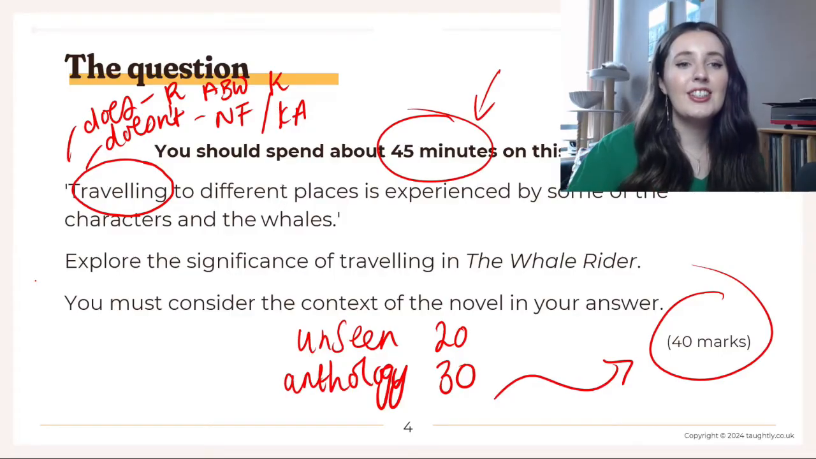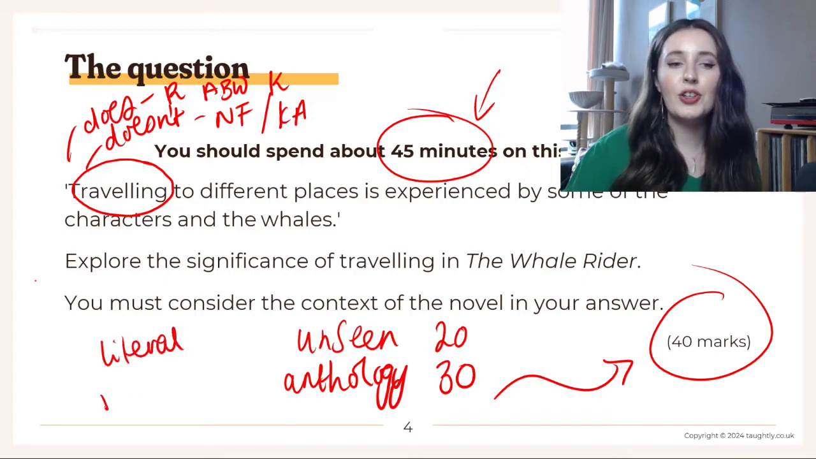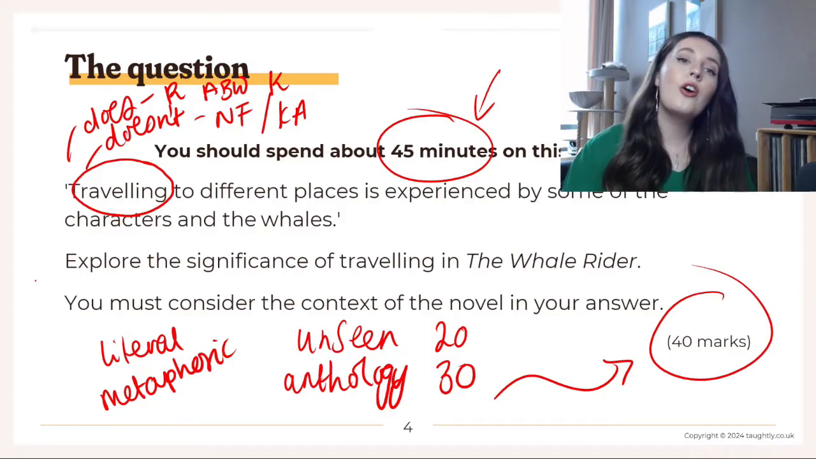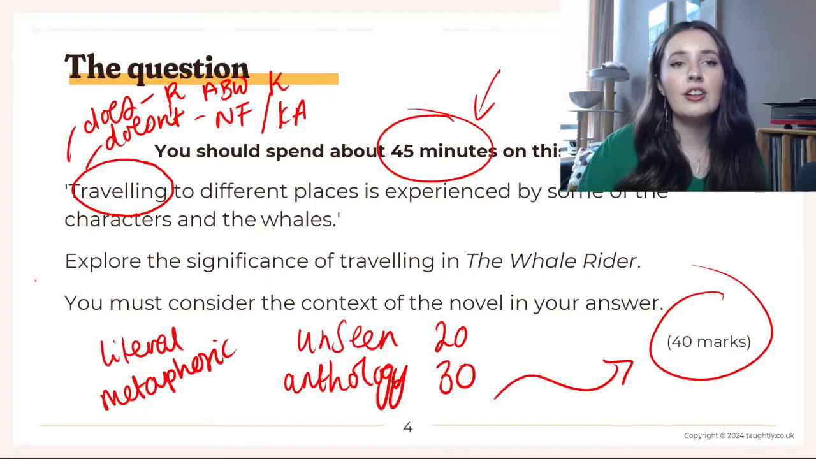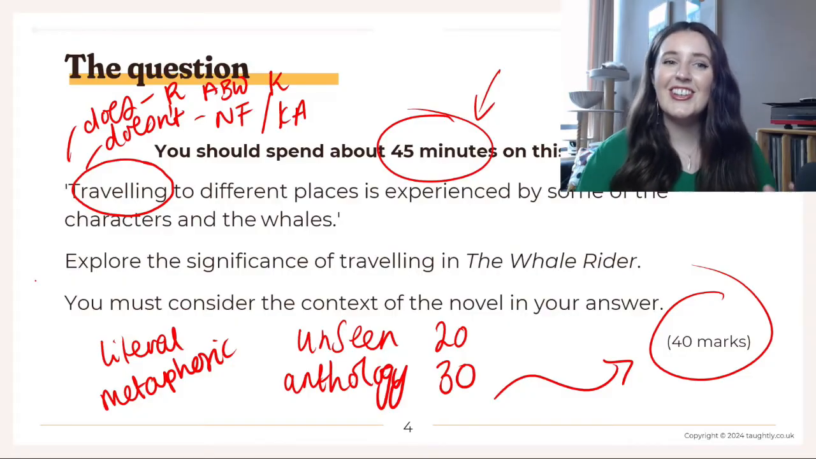Now, we could take this in a couple of different ways. We could take it as literal traveling, or traveling is also a journey. So could it be a metaphorical journey that people go on, of growth and learning? You could say, although Koro Apirana doesn't travel, he does undergo a journey of growth and self-reflection. So you can kind of twist the question a little bit to talk about what you want.